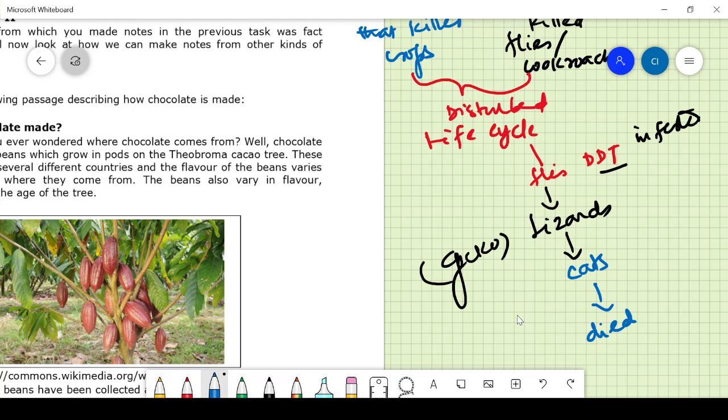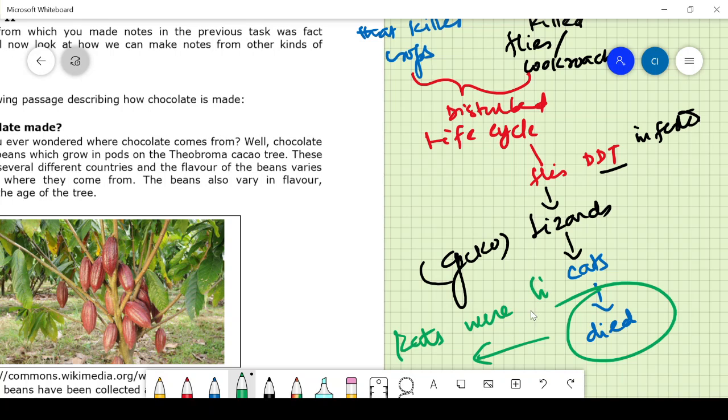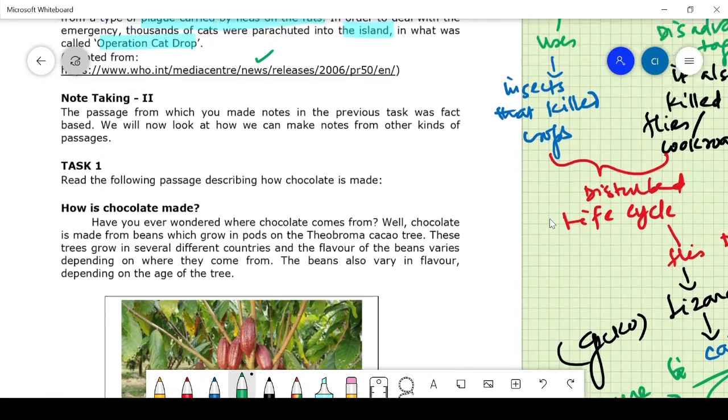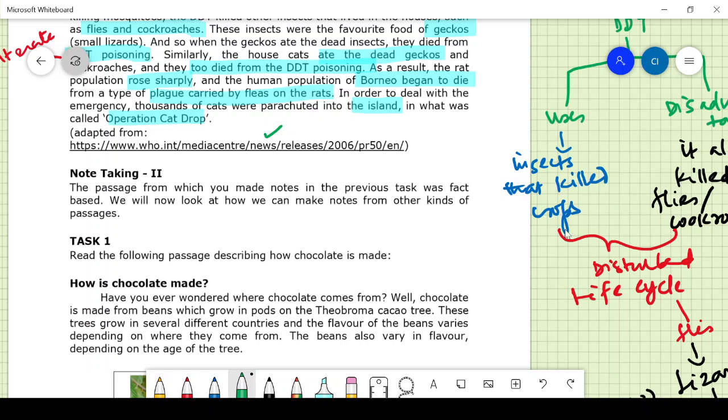So what happens when the cats died? The rats were liberated. Liberated means the rats become free. So it became a kind of pandemic for those animals.